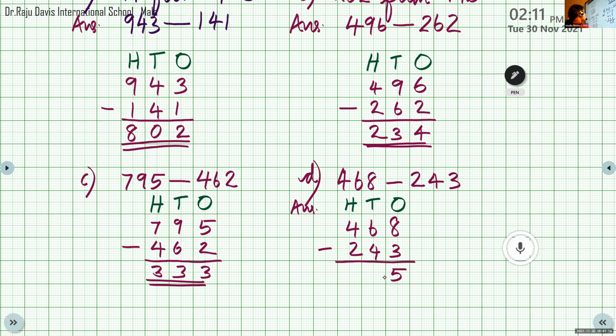Now at the hundreds place, 4 minus 2. Again, 2 can become 4. So after 2, 3, 4. Very good. So the answer is 200 and 25, 225. Very good. The answer is 225. Thank you, ma'am. Others, you got the same answer, 225.